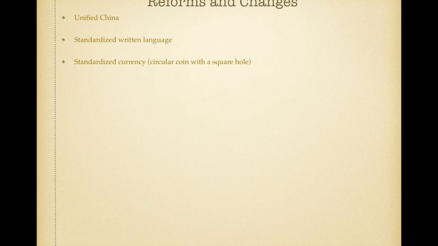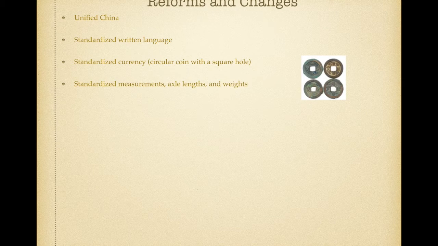He also standardized the currency, so now it was a circular coin with a square hole. Before, in many countries, all of their coins were different. He also standardized the measurements, axle lengths, and weights to make things more efficient. And with that in mind, he built more roads and irrigation canals.